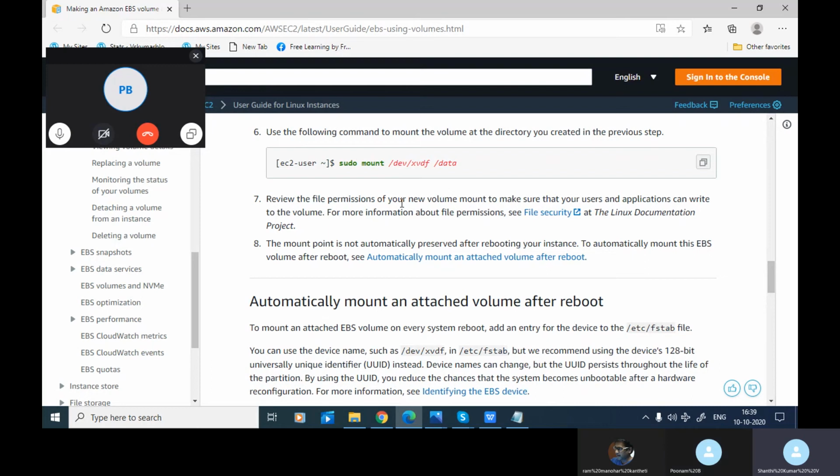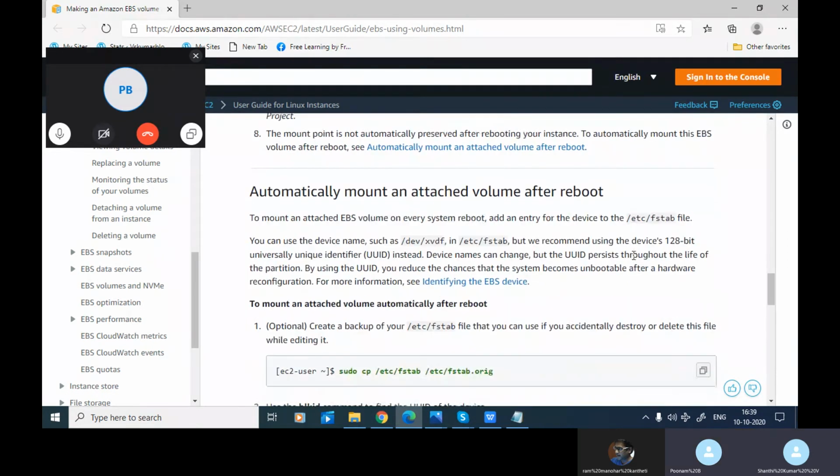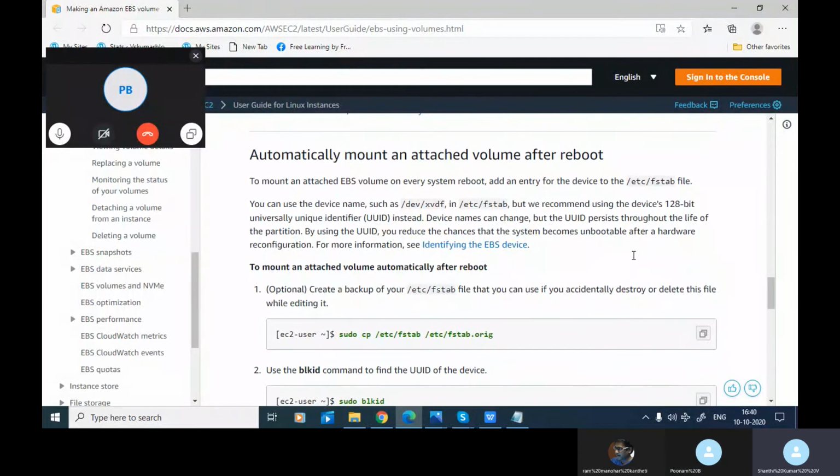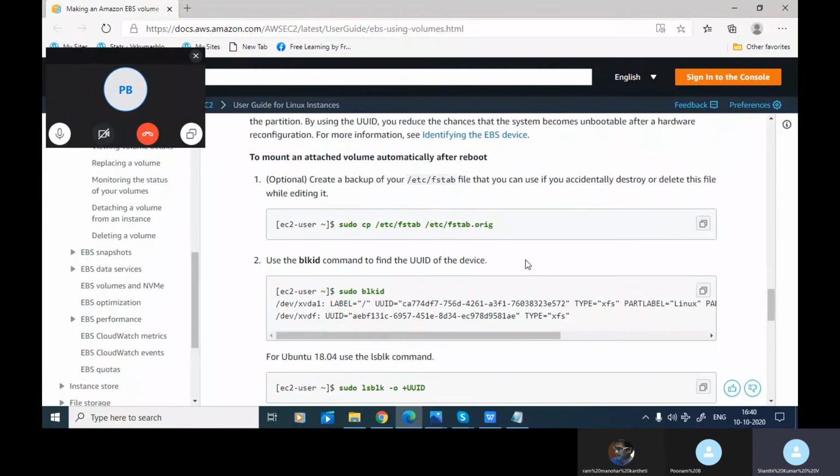Review the file system permissions of your new volume mount to make sure that your users and applications can write to the volume. For more about file system permissions, see the file security documentation. The mount point is not automatically preserved after rebooting your instance. To automatically mount the EBS volume after reboot, you need to study this one also, and you can check that point in the design steps. So how do you automatically mount an attached volume after reboot? You need to follow these steps.